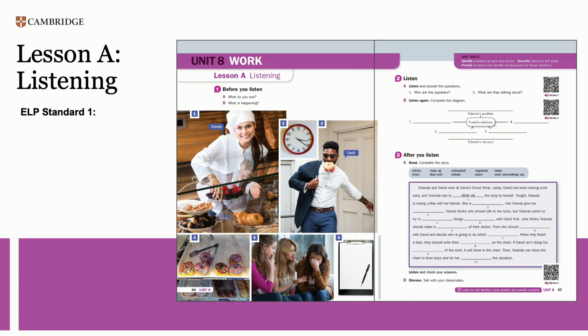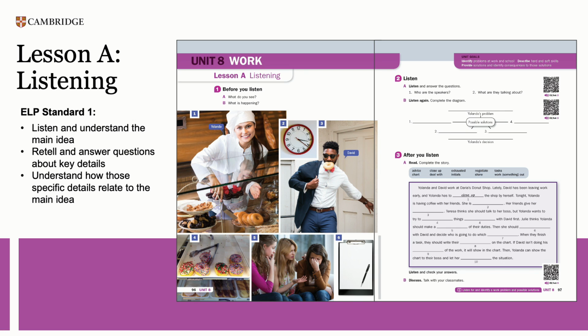Here's Unit 8 from the Level 4 Students book. Let's look at Lesson A. Lesson A focuses on listening skills and features a series of activities that perfectly align with the ELP listening standards. ELP Standard 1 requires that students be able to understand what they hear. For upper-level students, this means being able to listen and understand the main idea, retell and answer questions about key details, understand how those specific details relate to the main idea, and summarize what they have heard.